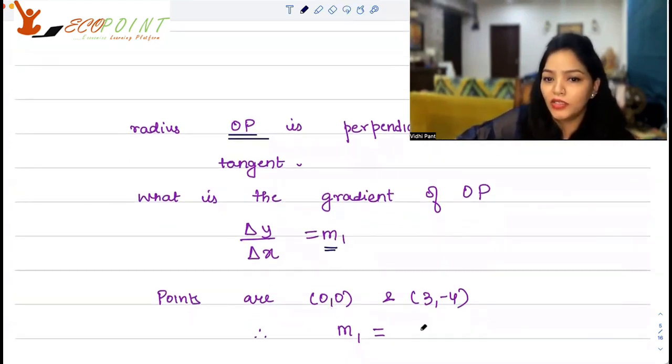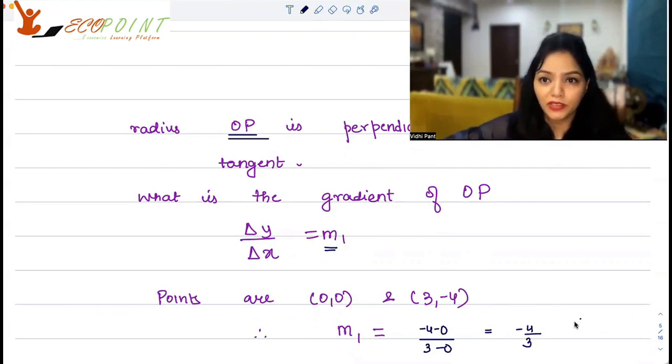Change in y is minus 4 minus 0. Change in x is 3 minus 0. That means minus 4 by 3 is what you get as the slope of the perpendicular to the tangent.